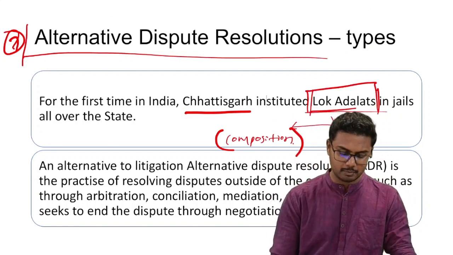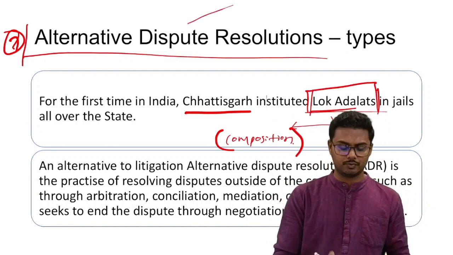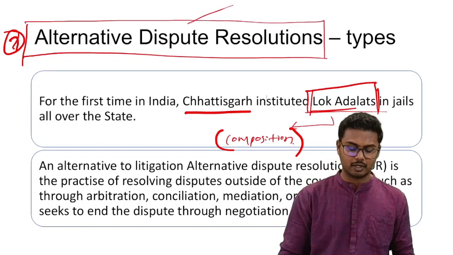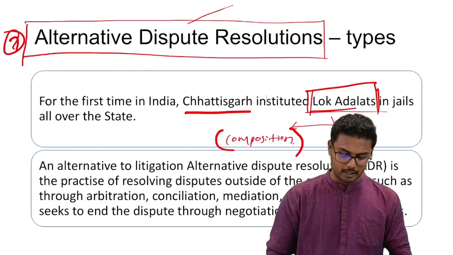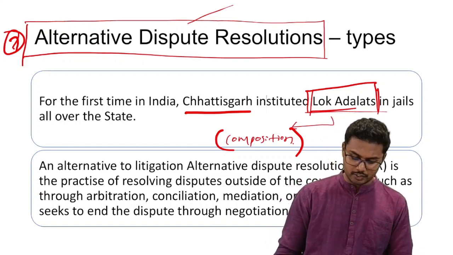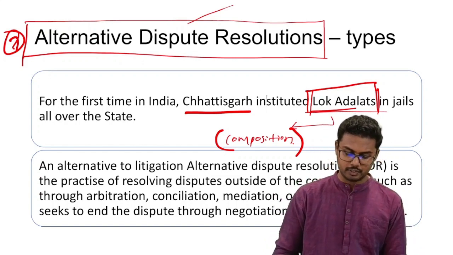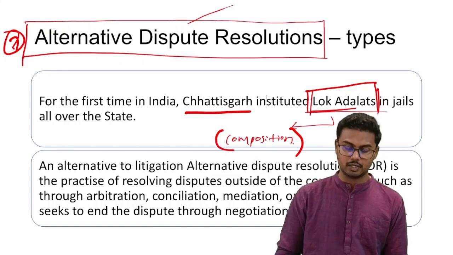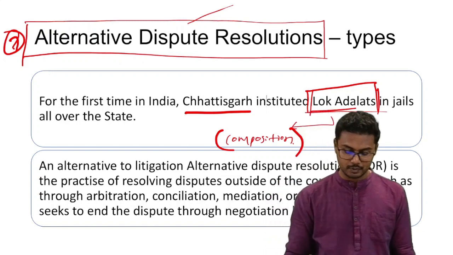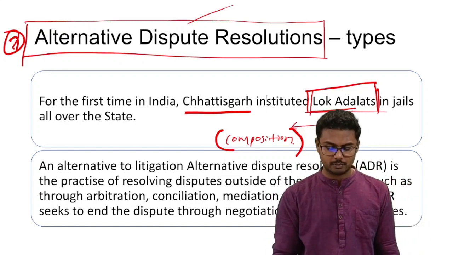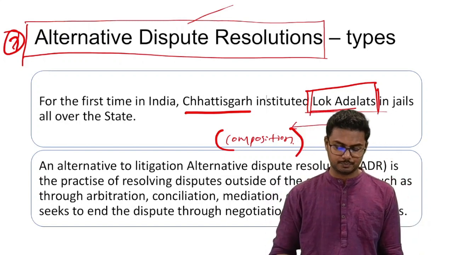Lok Adalats are a significant part of the alternative dispute resolution mechanism in the country. An alternative to litigation, alternative dispute resolution is the practice of resolving disputes outside the courtroom, not entering into the courtroom, such as through arbitration, conciliation, mediation, or negotiation.